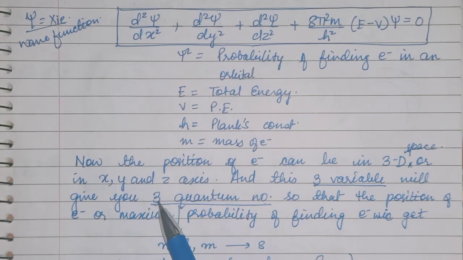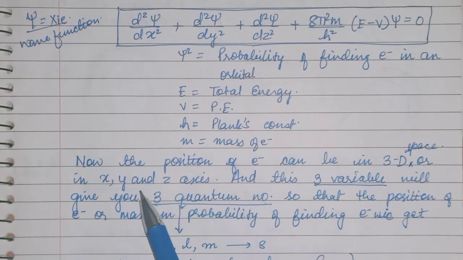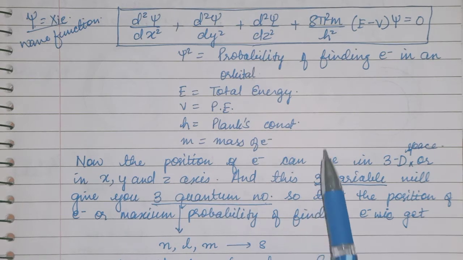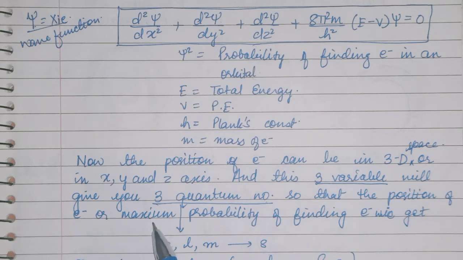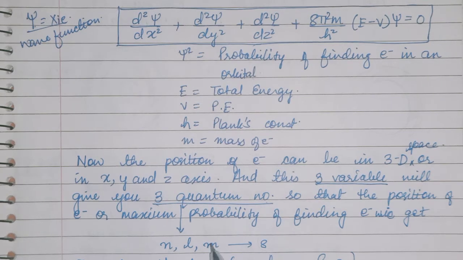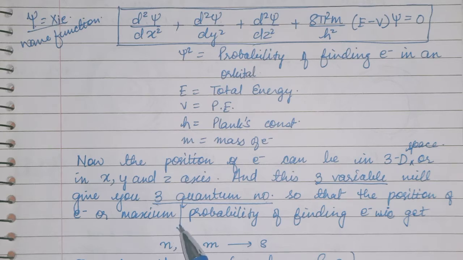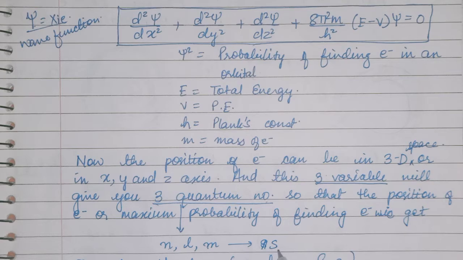So these three quantum numbers are coming from these XYZ variables, so that the position of the electron or maximum probability of finding the electron we get with these three quantum numbers. These three quantum numbers are n, l, m, that we are getting from the three variables. One more quantum number is also there. This is s, the spin quantum number.